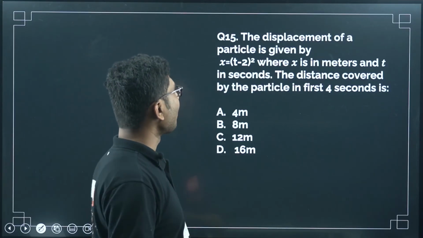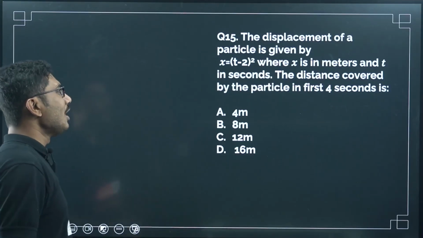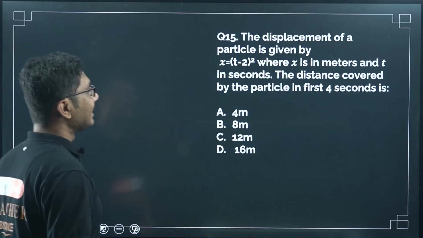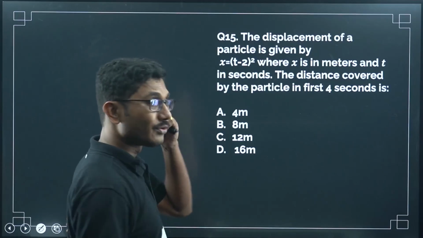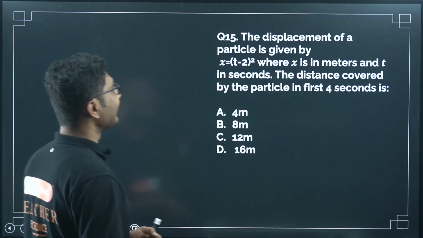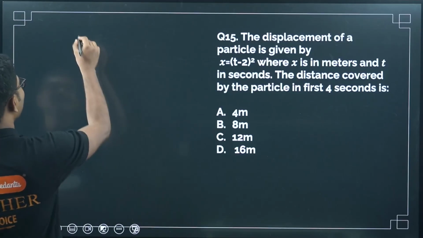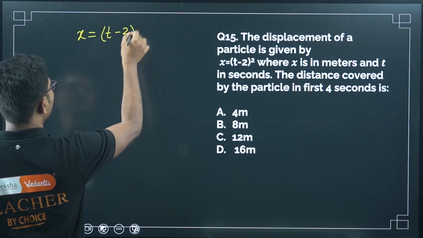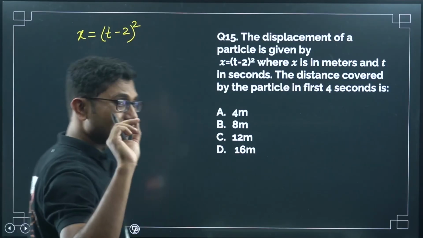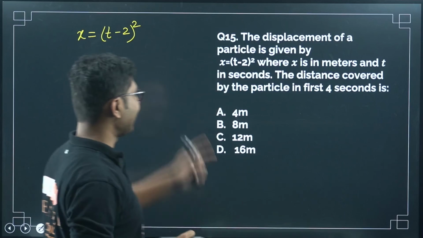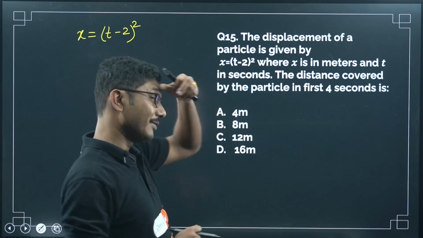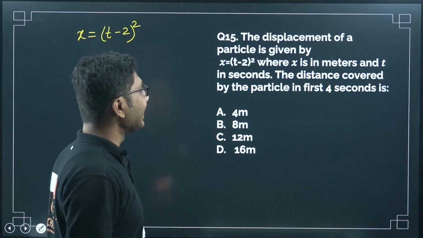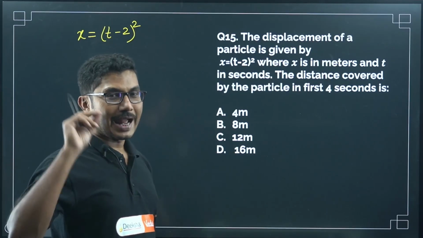The displacement of a particle is given by x equals to (t minus 2) whole square, where x is in meter, t is in second. The distance covered by the particle in first 4 seconds is. Okay, so this is a very interesting question. So they have given you x equals to (t minus 2) whole square. This is a little complicated question. This is not from your KCET direct exam, but I thought this will be a very interesting question, so I kept it. And they have asked you to find the displacement in first 4 seconds, not at 4th second.